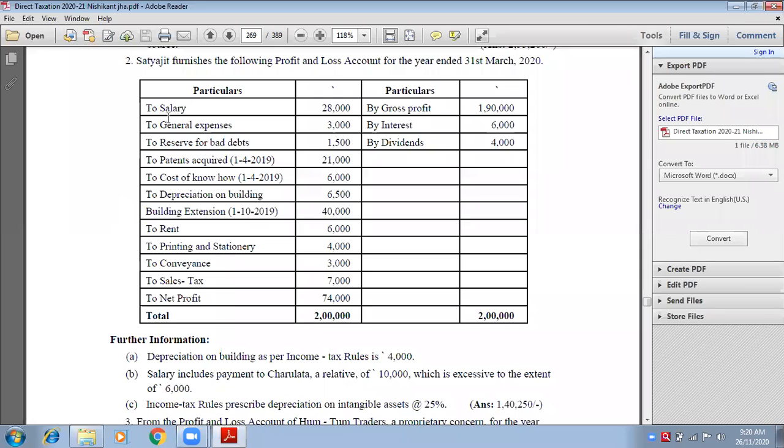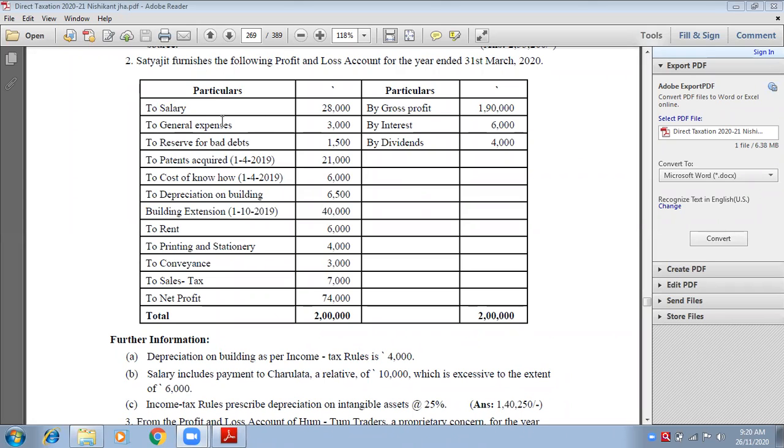One by one we will look first at the debit side and then shift down to the adjustments. First is salary. Should we disallow it? No, we should not disallow it because it is related to the business and profession.